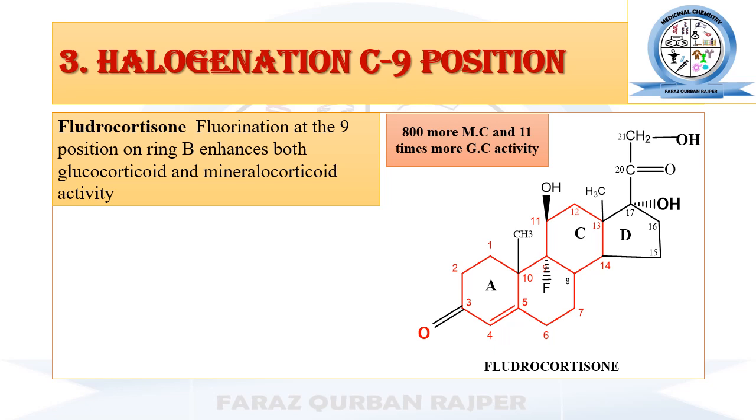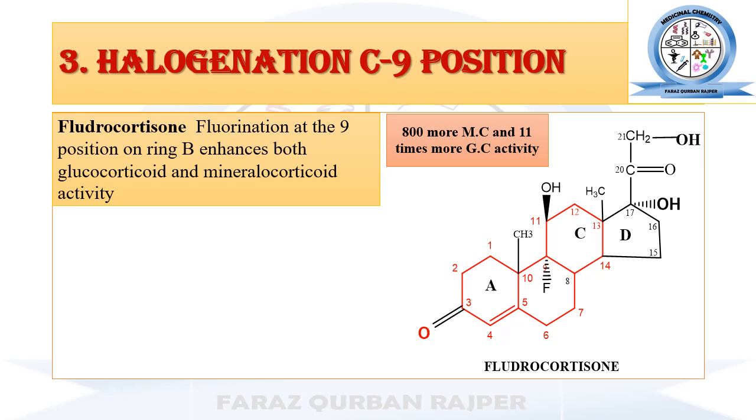But when a halogen like fluorine is substituted at carbon number 9, the new derivative formed is fluorocortisone, and when its activity is observed, fluorocortisone has a greater glucocorticoid and mineralocorticoid activity